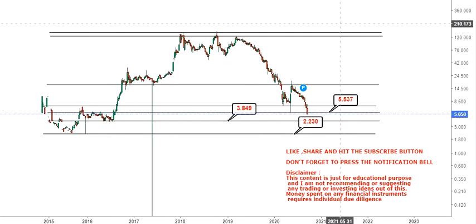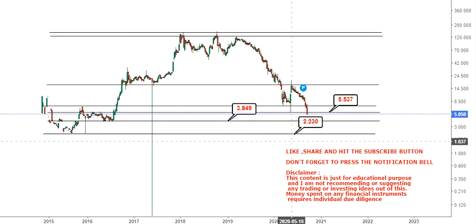This is also a possibility. If you want to do that, you should have strict stop losses between 2 and 2.2 dollars on the downside, and you can play the same thing. But I am saying this again and again: understand the risk and then place your money, because if you don't, it would be a big risk for anybody who wants to place their money.